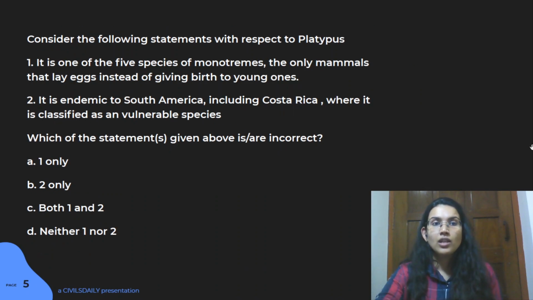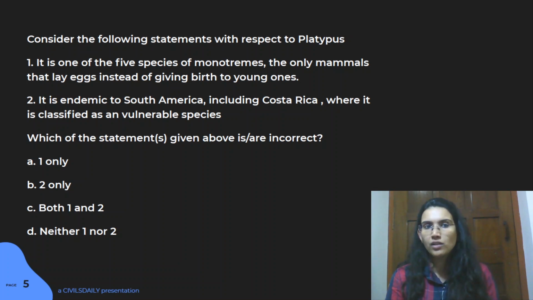The next question is on wildlife. It's with respect to the platypus. If you've seen cartoons, I think you would know what a platypus is. Other than that also, it's a very common animal that is there in the news, and it was in fact in recent current affairs also, because of the extinction and the climate change related effects that this particular species is facing. So we had a refuge plan that was created with respect to this particular species, and that is why it was in the news.